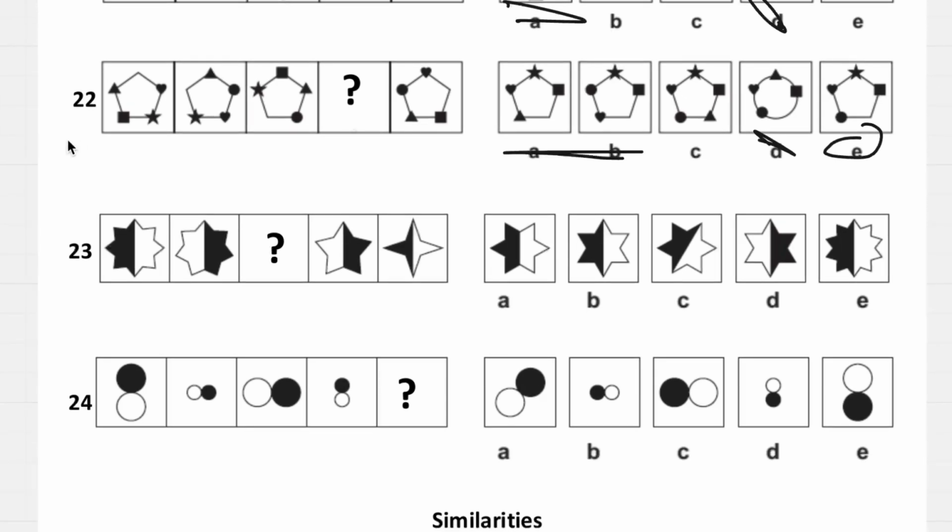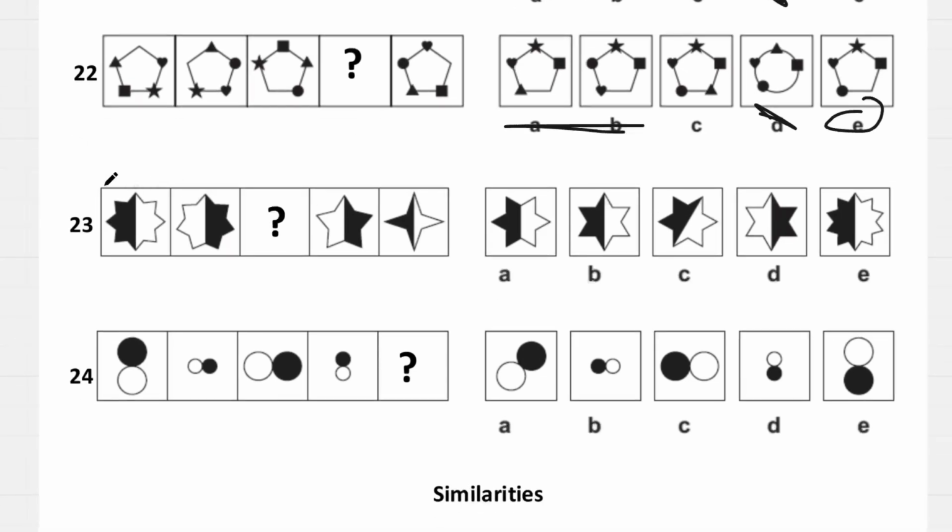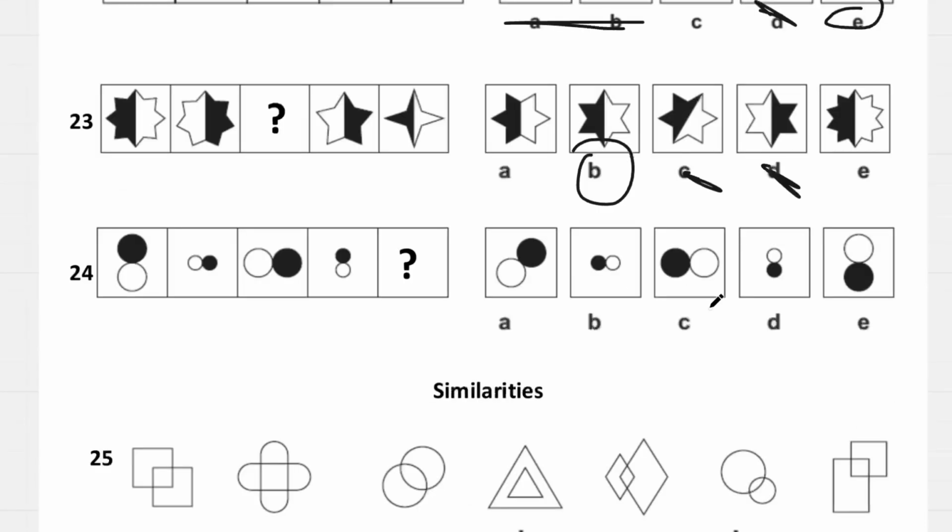Question number 23, we're going from left to right to left. We can cross out C and D. We have how many here? 1, 2, 3, 4, 5, 6, 7. We're going to now have 6. 1, 2, 3, 4, 5, 6. So we get 23, B.